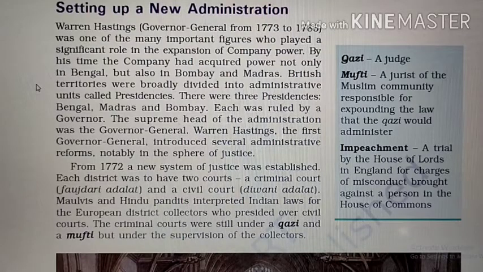From 1772, a new system of justice was established. According to the new system, each district needed to have two courts: a criminal court, which was known as Faujdari Adalat, and a civil court, which was known as Diwani Adalat.